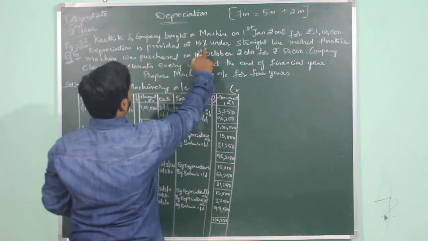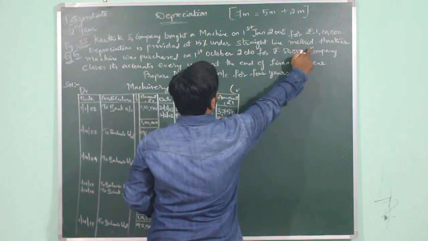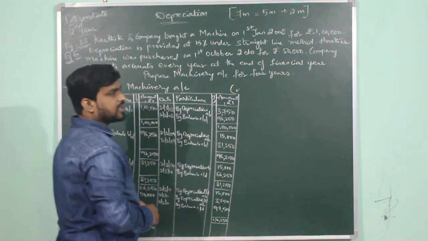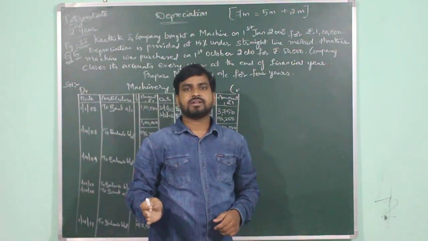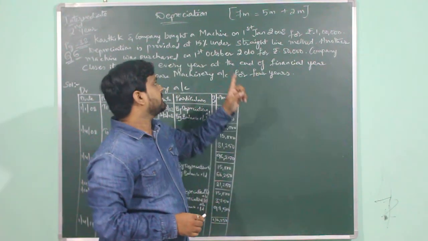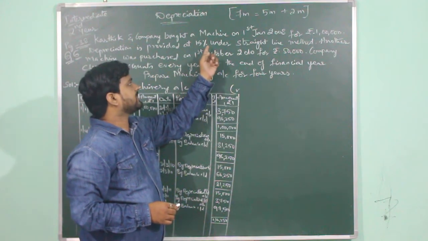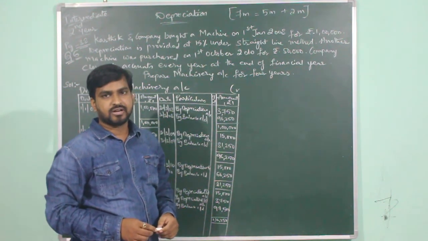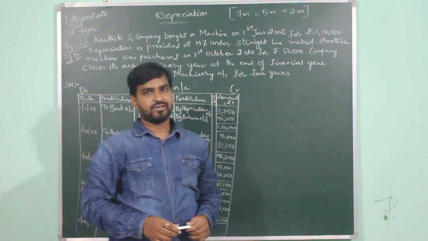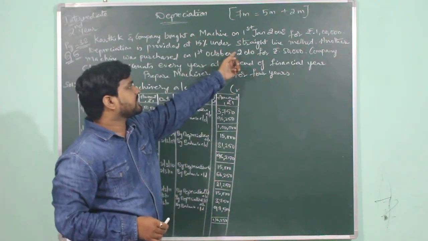Depreciation is provided at 15% under straight line method. So on this machine that they are purchasing, they are providing depreciation at 15%. So every year depreciation will be provided at the rate of 15%. As per annum has not been specified in the question, even then depreciation is calculated every year because depreciation will be provided only at the end of the financial year. And they are providing depreciation under straight line method.